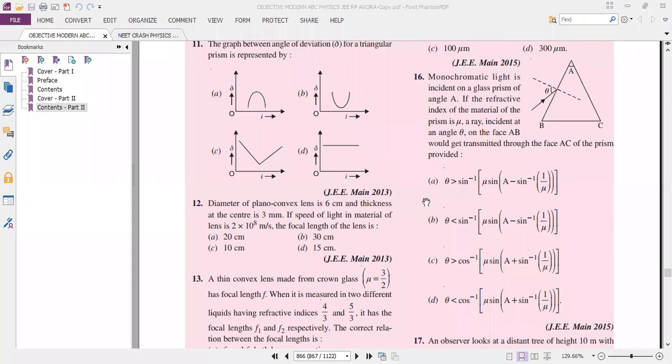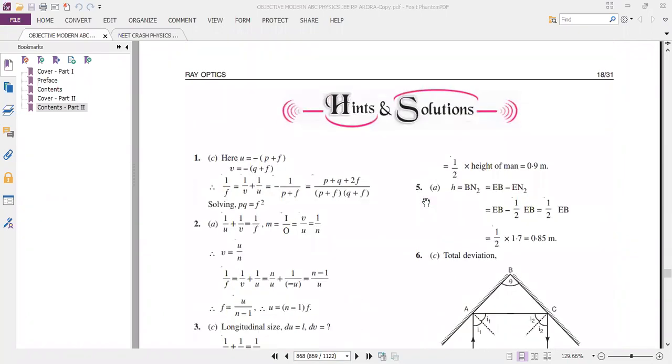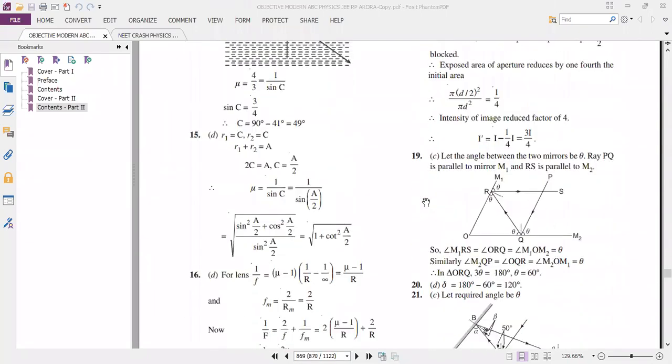Convex lens is only converging. Kindly refer to the notes properly.